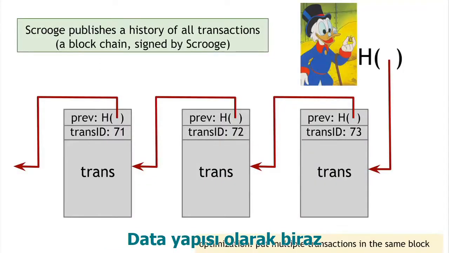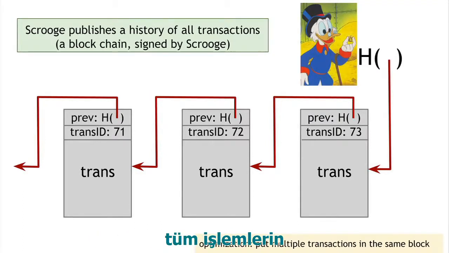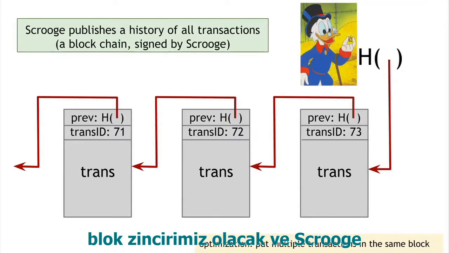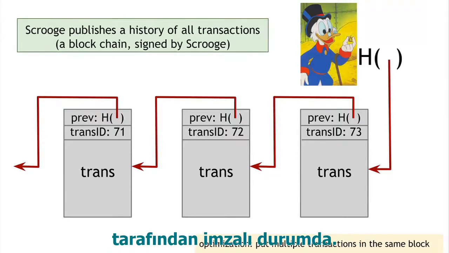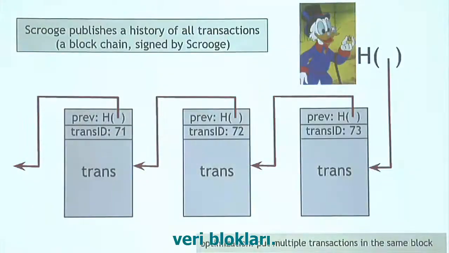Okay, so this is a little bit more complicated in terms of data structures, but here's one of the key ideas, that Scrooge is going to publish a history of all the transactions that have happened. This will be a blockchain, that data structure we talked about before, and it will be digitally signed by Scrooge. And it looks like this, of course. It's a series of blocks, data blocks. Each block will have one transaction in it.